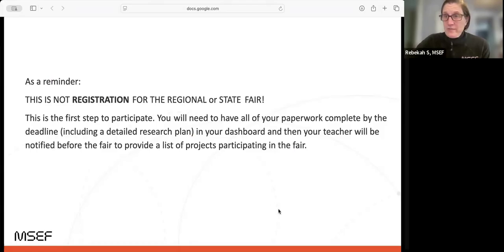Uploading and creating an account in zFairs is what you need to be eligible to participate, but it's not registration for the fair. That will come later through your teacher to find out which students are participating in the fair events.